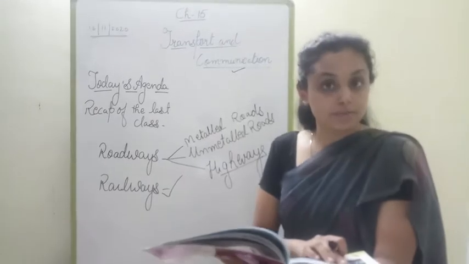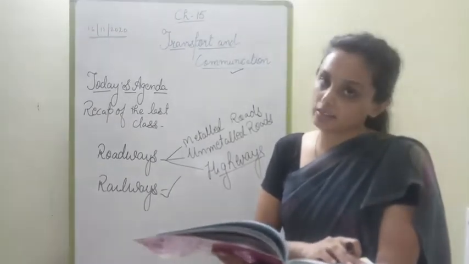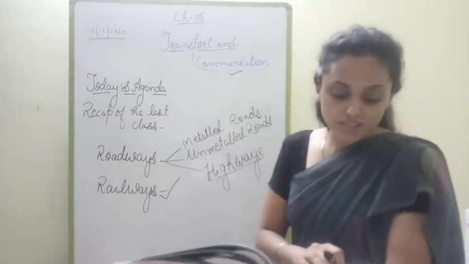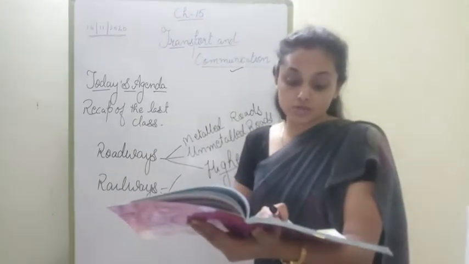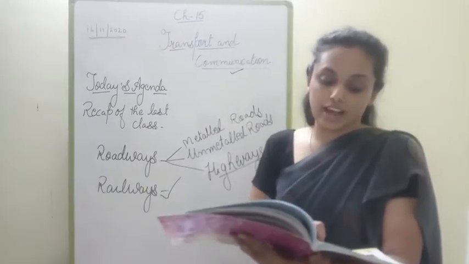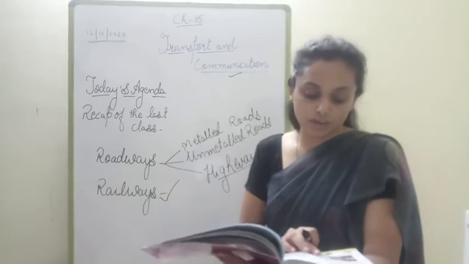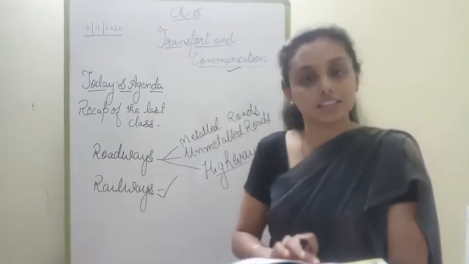Trains are of two types, passenger trains and goods trains. Passenger trains carry people from one place to another. Goods trains carry goods like food grains, coal and petroleum from one place to another.